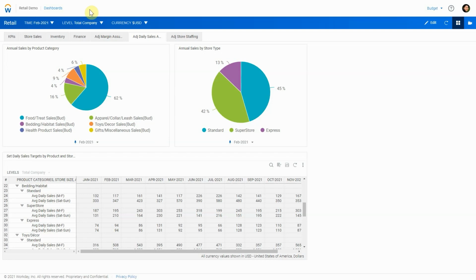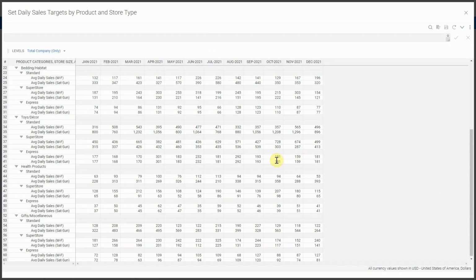In this example, we see two pie charts. Each break down target sales, one by product category and one by store type. The planning sheet below allows users with appropriate rights to change target sales by product category and store type.